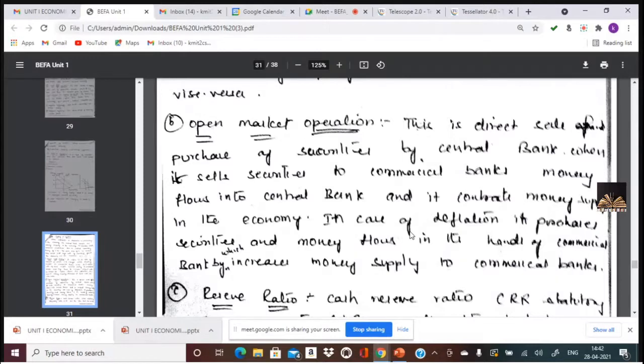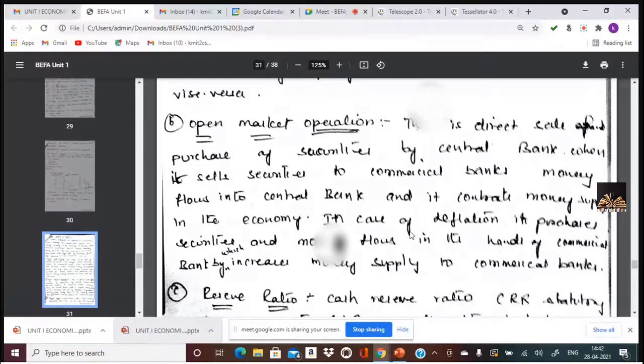Like how all the affiliated colleges are affiliated to JNTU, and JNTU rules and regulations should be followed by all the affiliated colleges, the same way, RBI is the main central bank which controls all the monetary policies of commercial banks. So if it thinks there is more money, it sells the securities, so that securities flow to commercial banks and cash comes to the RBI.